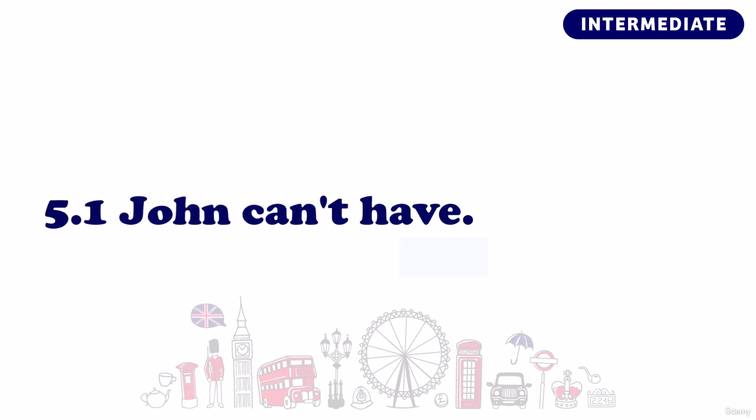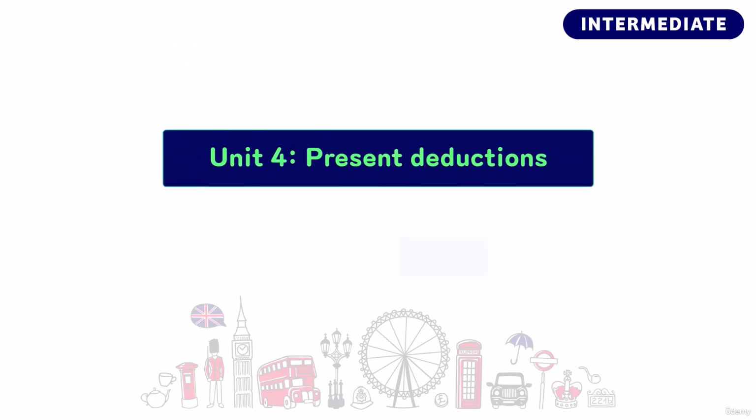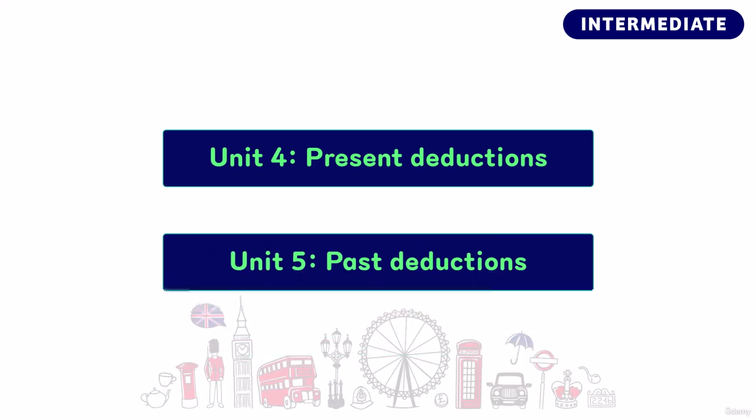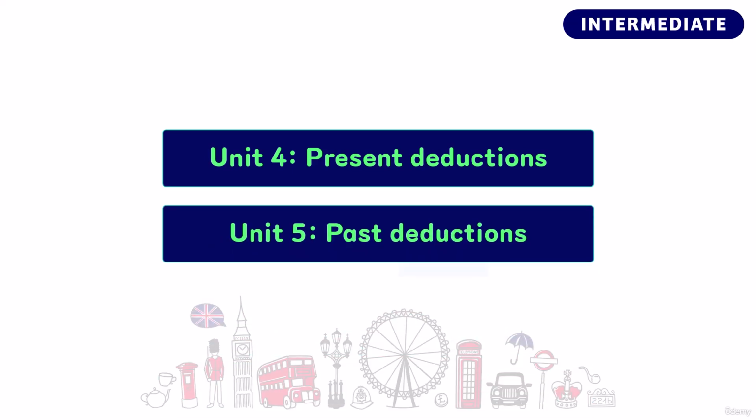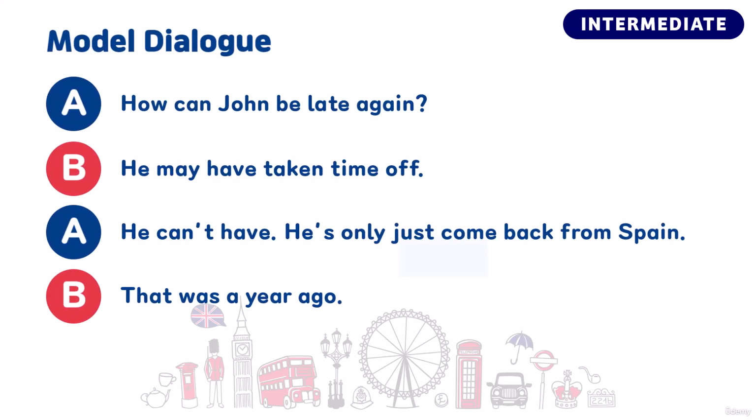Hi everyone, in the previous unit we learned to make deductions about the present, things we think are true now. However, in this unit we will learn how to make deductions that relate to a past situation, so things we think were true in the past. Let's begin with a model dialogue, and afterwards we will explain all the expressions in detail.